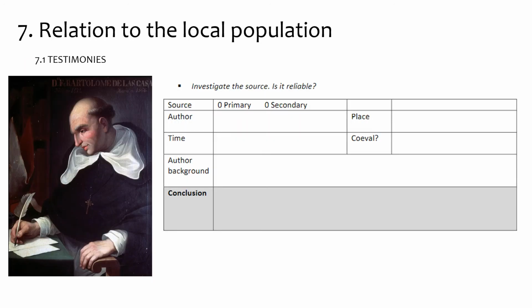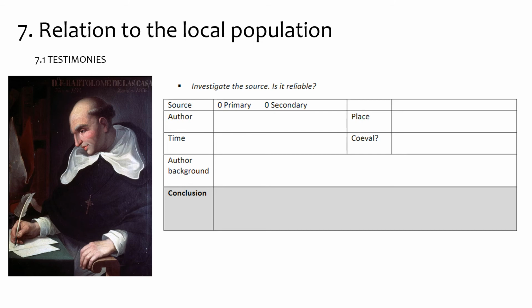There is one man named Bartolomé de las Casas, and he writes about the things that he sees in this new world. Actually, he's Spanish, and he talks about the cruelties that are done to the people there. You can read that on page 58.